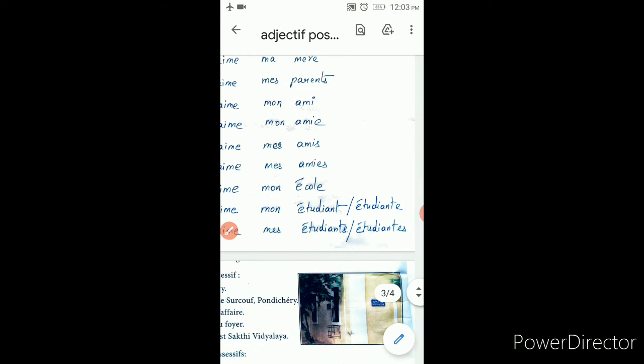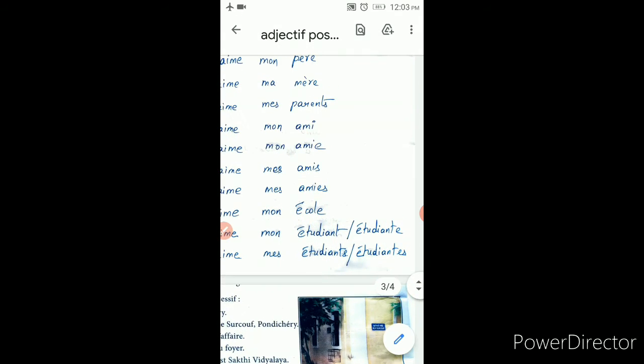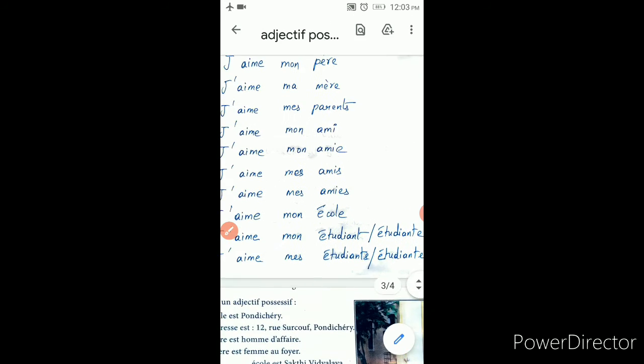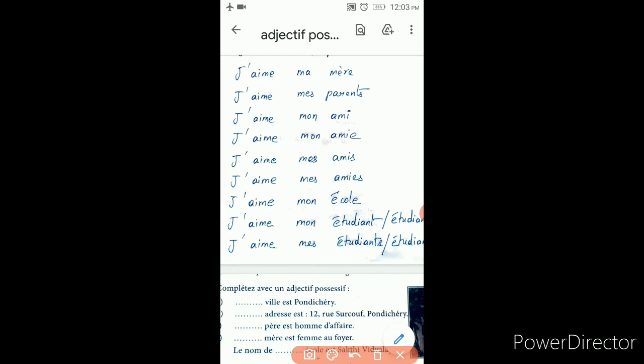Then I like my student who is a girl, because it ends with E. Always ending with E is feminine singular. So it is starting with a vowel and it is singular, so for this also mon étudiante. Okay.